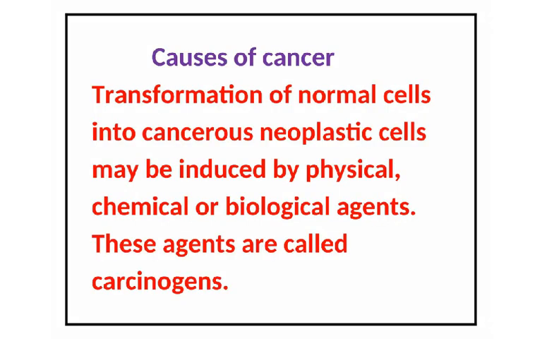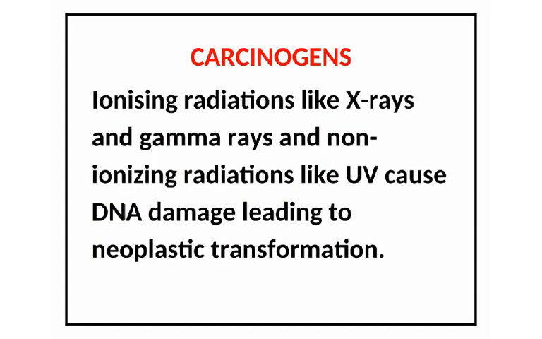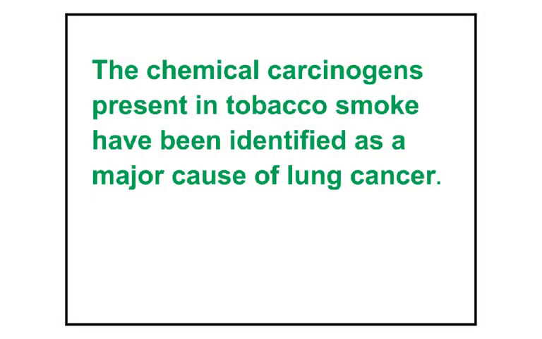What are the causes of cancer? Transformation of the normal cells into cancerous neoplastic cells may be induced by physical, chemical or biological agents. These agents are called carcinogens. Ionizing radiations like X-rays and gamma rays and non-ionizing radiations like UV cause DNA damage, leading to the neoplastic transformation. The chemical carcinogens present in tobacco smoke have been identified as a major cause of lung cancer.